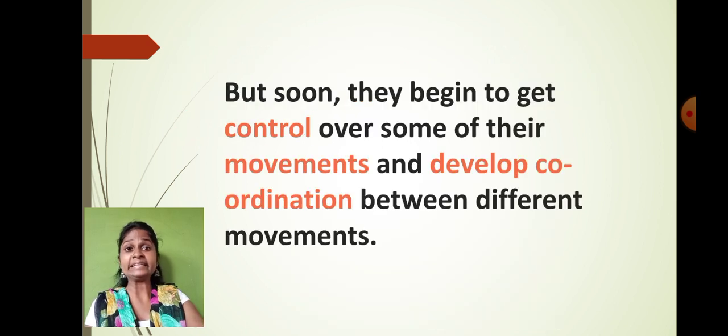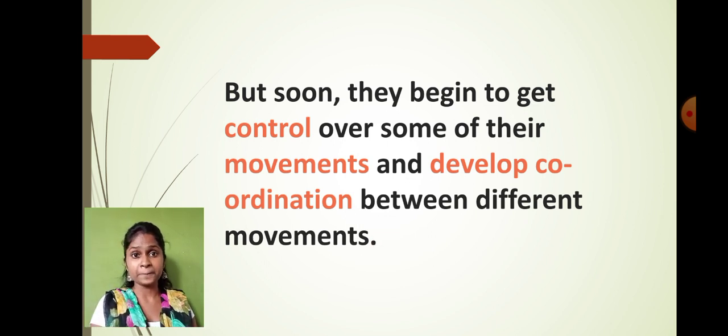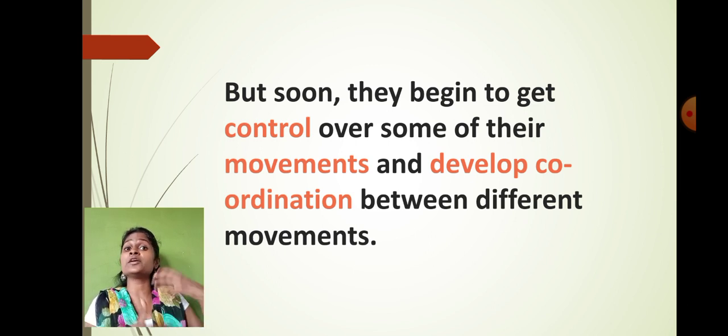Okay, so they need permanent care, right? Here you can see that soon they begin to gain control over some of their movement and development, and they develop coordination between their movements also, right? In the initial few months they are not able to control their body movement, but later on, slowly they will start to develop their own movement.